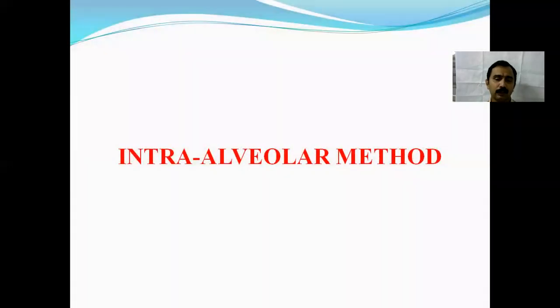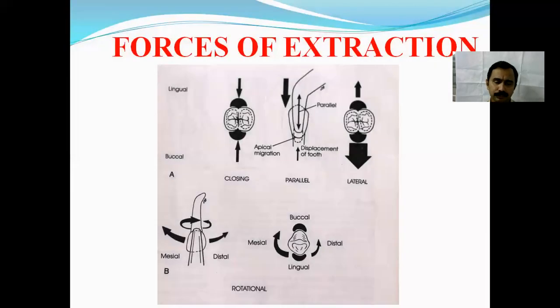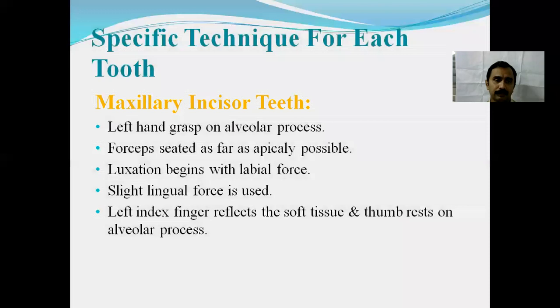So coming to the intra-alveolar method of extraction, various forces are given for forceps extraction, like apical forces, buccal, palatal or lingual forces, lateral forces, and rotational forces. Depending upon the type of tooth which you are extracting, or depending upon the root morphology, we decide which force has to be given for extracting the tooth. You have single-rooted teeth, conical roots, and multi-rooted teeth. So all this depends upon the anatomy of the tooth which you are planning to extract.